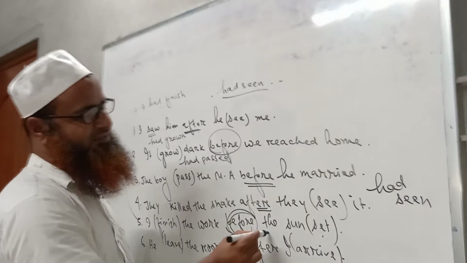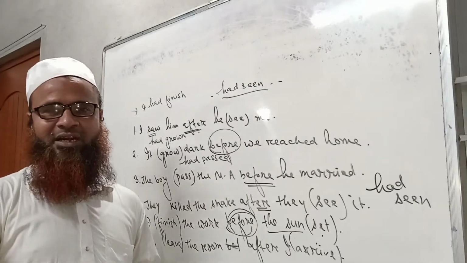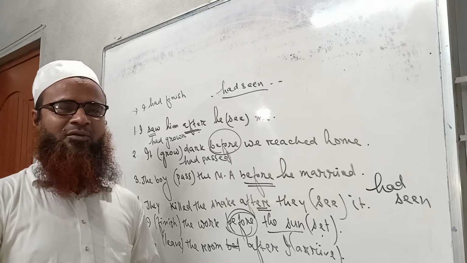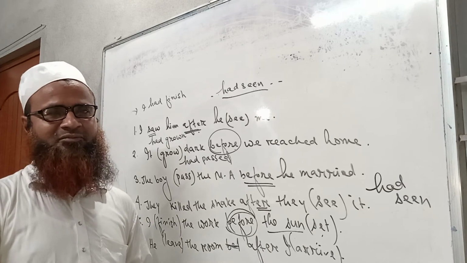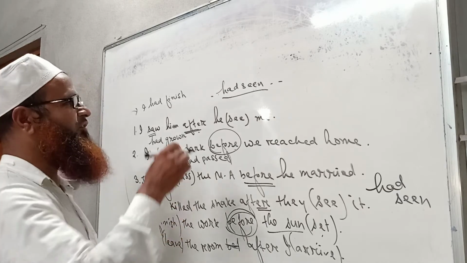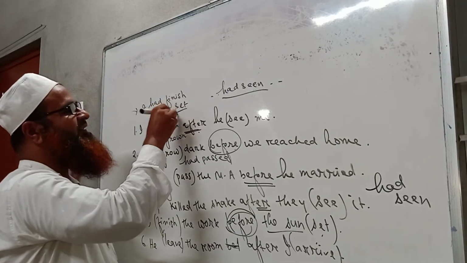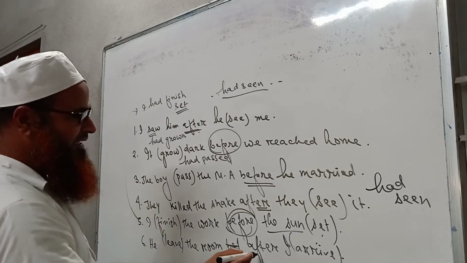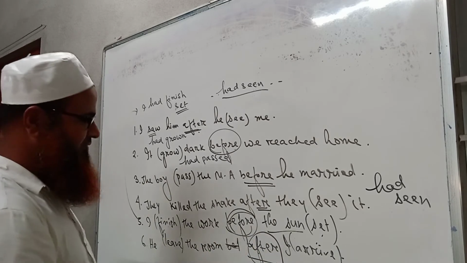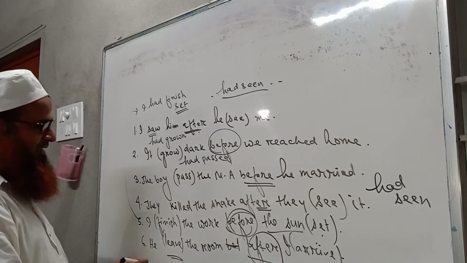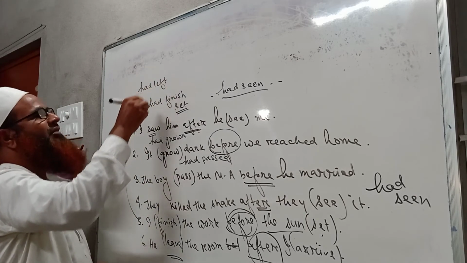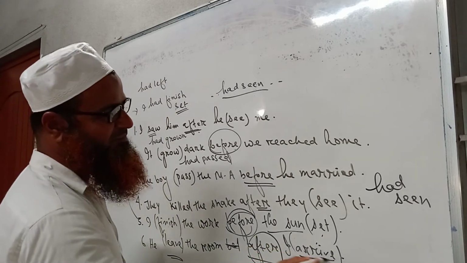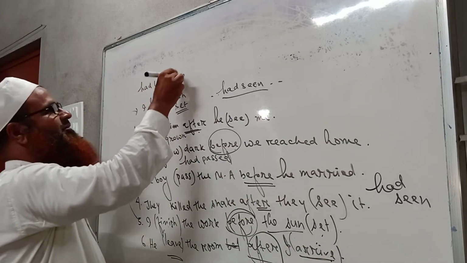Again, after before, it should be in past indefinite tense. So the subject here is the sun and verb is set. The sun set. Set will remain in the same form in the past tense because we know that the 3 forms of set are the same. Okay, set, set, set. So it will be only set. Past tense of set is set. Again, this sentence contains after, so this part should be in past perfect tense. He had left the room. Okay, he had left, left. Again, this part should be in past indefinite tense. The past tense of arrive is arrived.